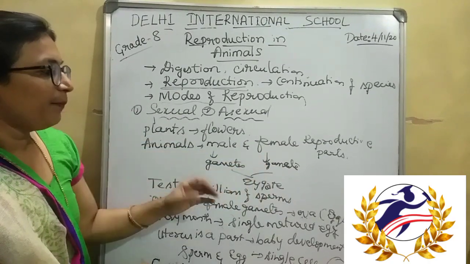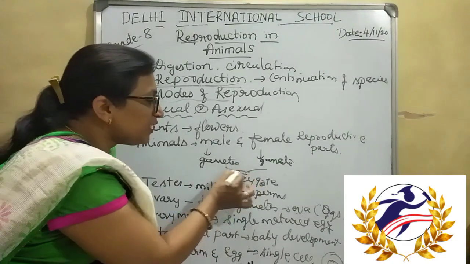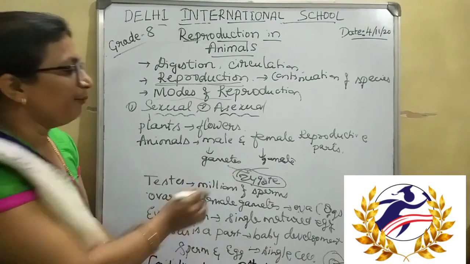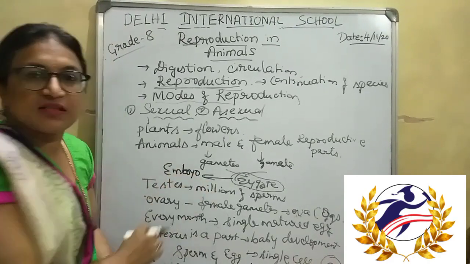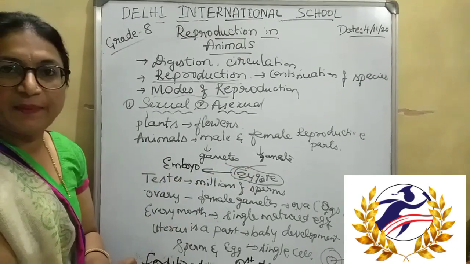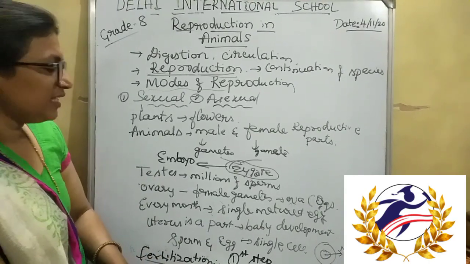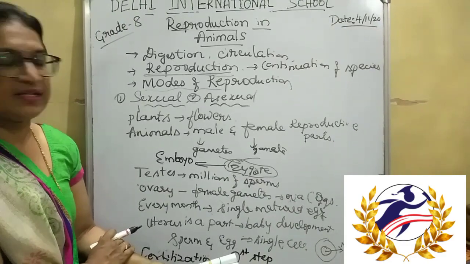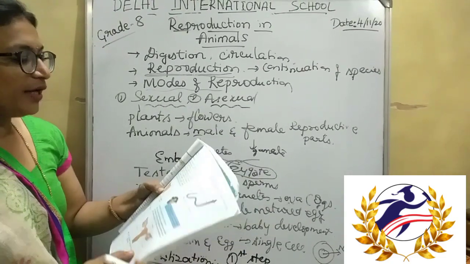Male and female gametes fuse and form a zygote. This zygote is the first step of baby formation. This zygote forms an embryo, which takes place inside the female body, isn't it? So first we will learn what the male reproductive parts are, what the female reproductive parts are, and how they carry out the function of reproduction.